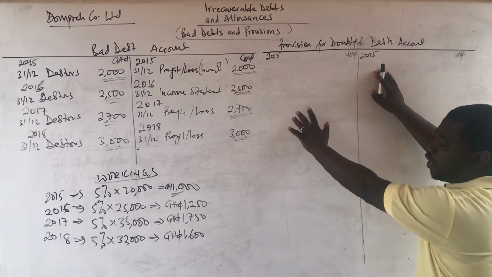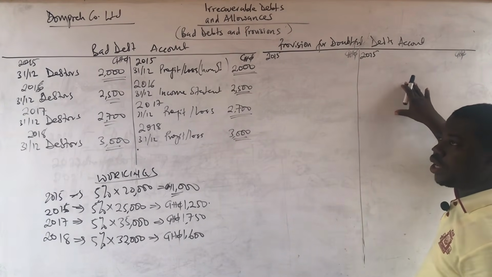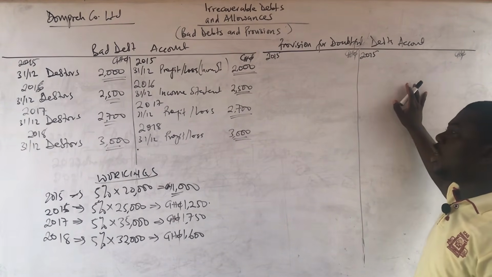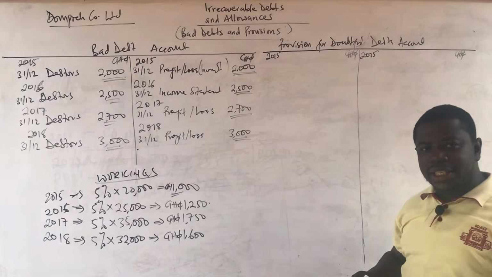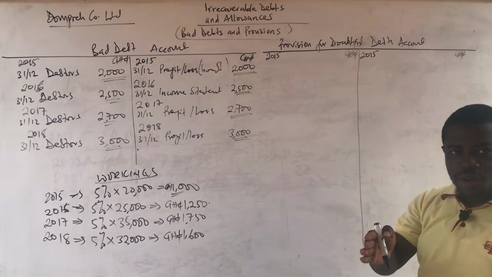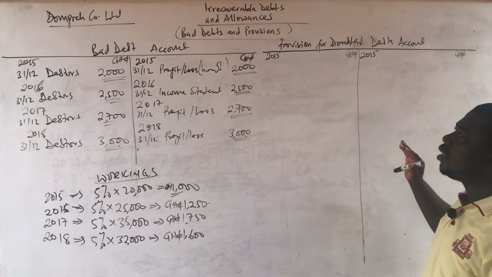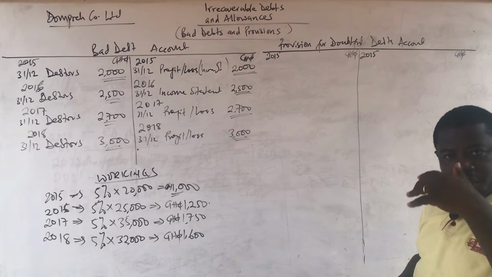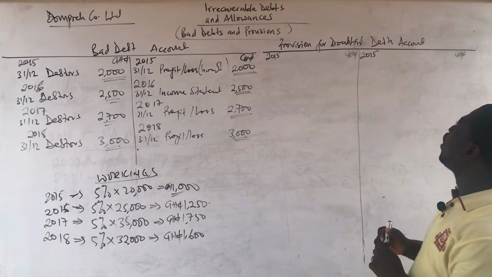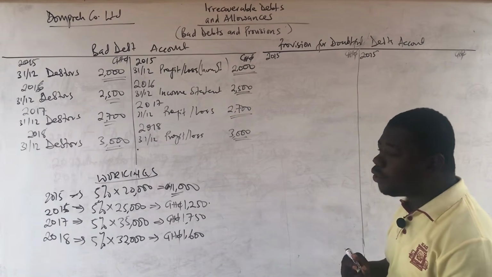So in 2015, I remember I told you it has a credit balance. The double entry for provision for doubtful debt is that you debit profit and loss account and then you credit the doubtful debt, or you debit the income statement. And so usually it's done at the end of the year.